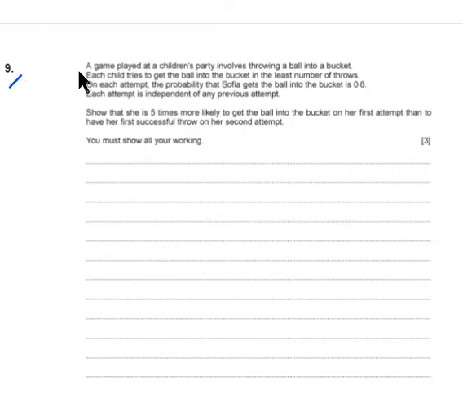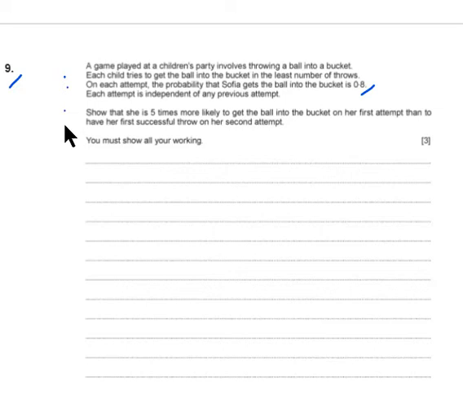Question 9. A game is played at a children's party that involves throwing a ball into a bucket. Each child tries to get the ball into the bucket in the least number of throws. On each attempt, the probability that Sophia gets the ball into the bucket is 0.8. Each attempt is independent of any previous attempt, so she is no more likely to get the ball in the bucket on the second attempt than she is on the first attempt. The probabilities will be the same.